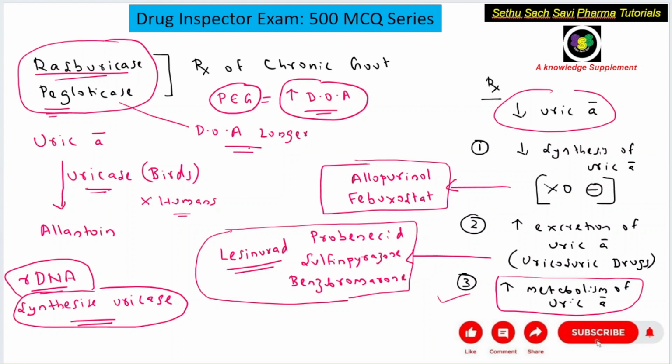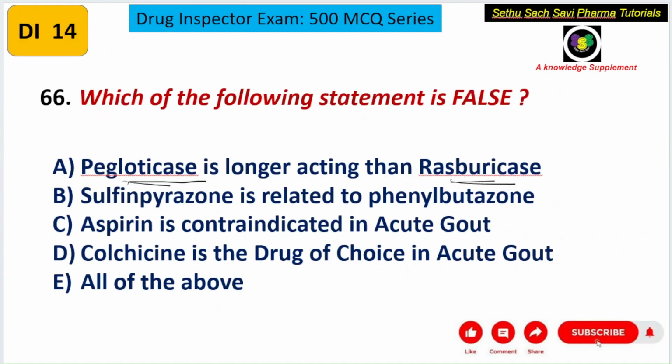Both have the same mechanism. They are synthetic uricase enzymes, but pegloticase, since it contains polyethylene glycol, has a longer duration of action. So now let us look into the first choice. The A statement was pegloticase is longer acting than rasburicase. Is it correct or wrong? Yes, it is correct.